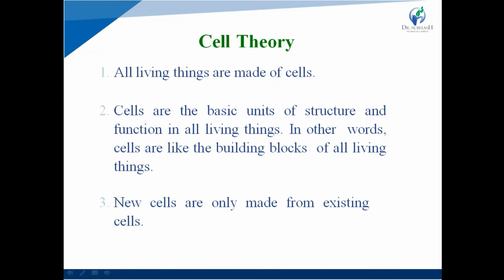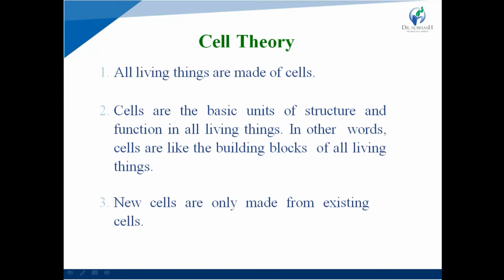Cell theory. First one, all living things are made up of cells. Cells are the basic unit of structure and function in all living things. In other words, cells are like the building blocks of all living things. Last one, new cells are only made from existing cells.